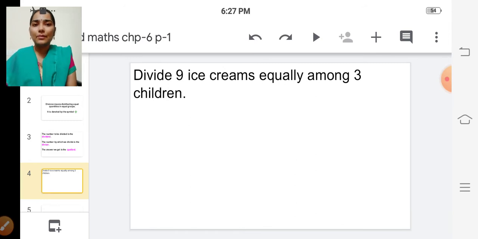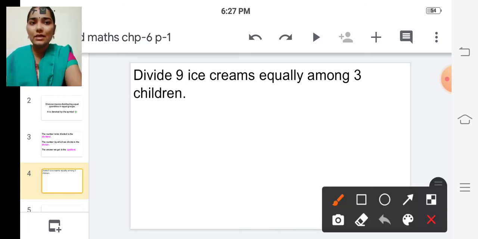For example, divide 9 ice creams equally among 3 children. Now we are having 9 ice creams, and we are going to divide them equally.